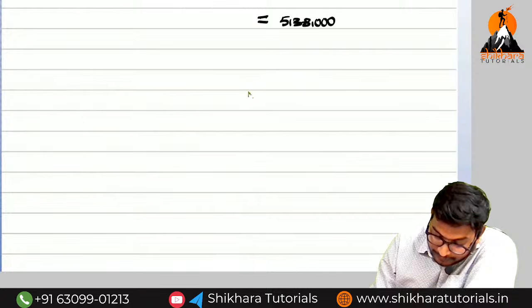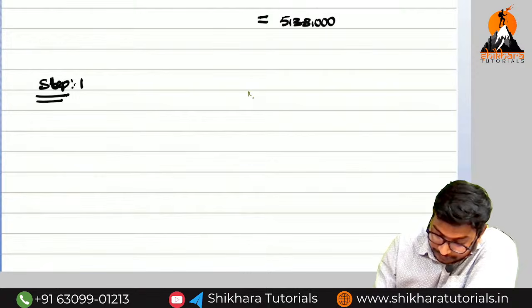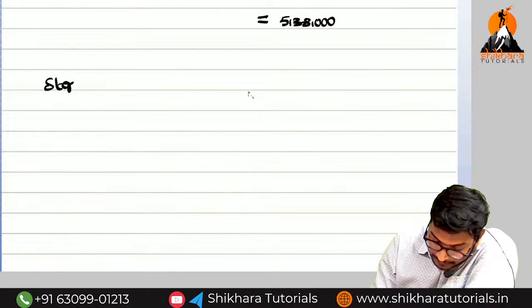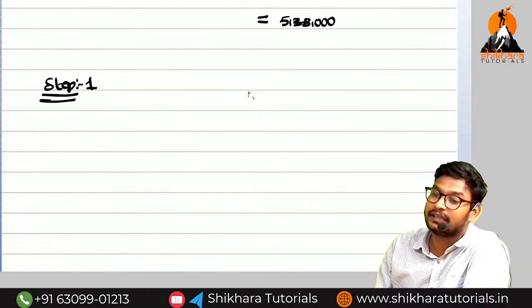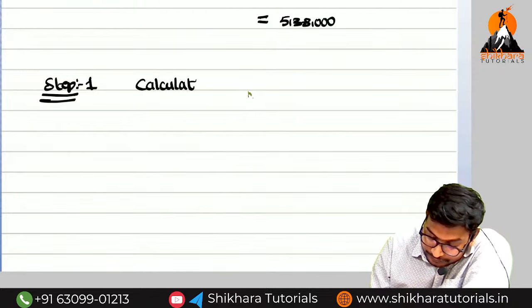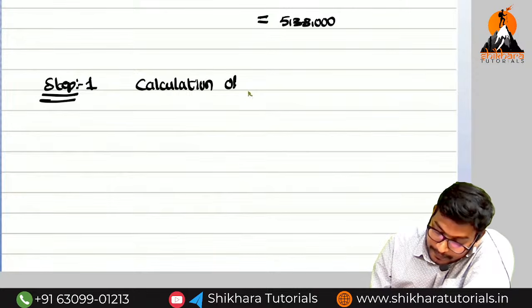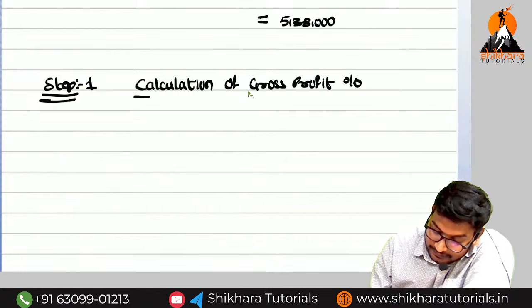So here, step number 1 will differ. What is step number 1 here? Normally the indemnity period will be there, but is the indemnity period given or not? Given. So calculation of gross profit percentage.